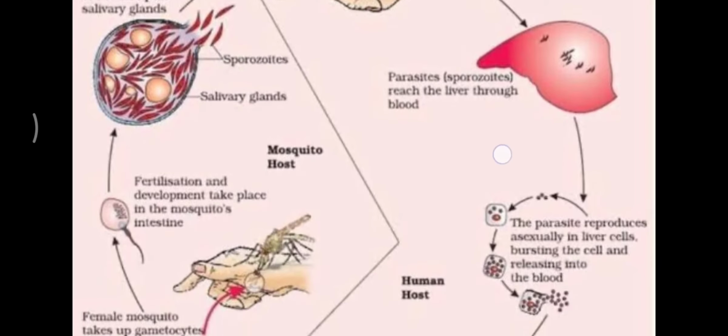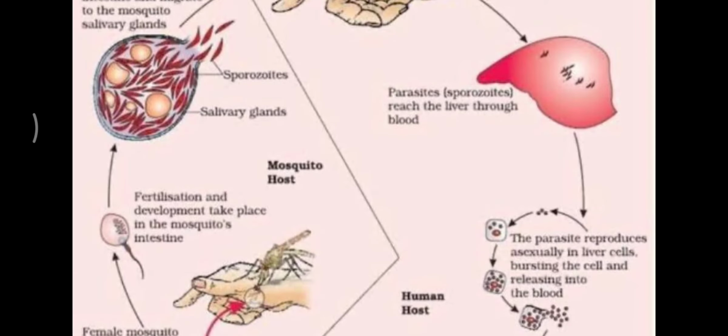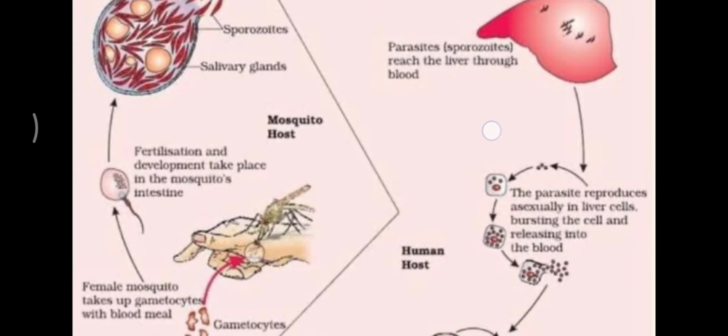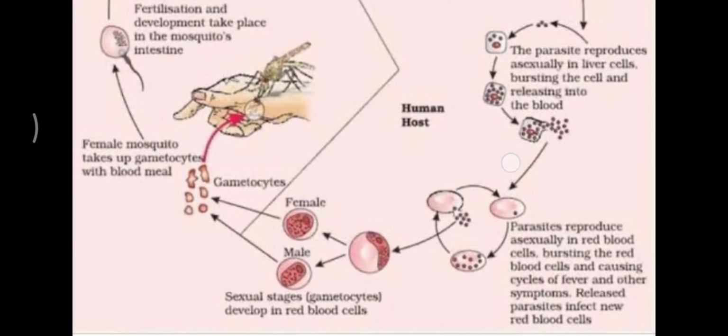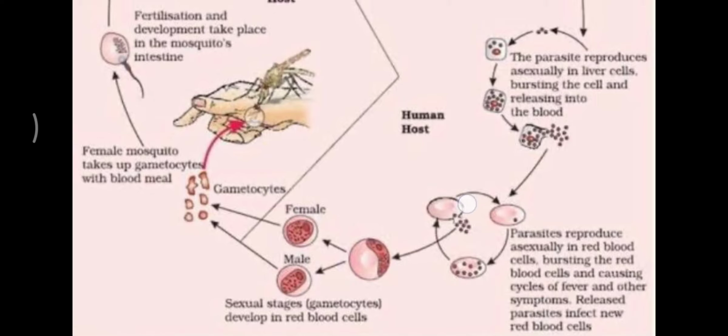In the liver, these parasites, that is the Plasmodium, multiply, and after multiplication they get into the red blood cells. In the red blood cells, they start causing the bursting of RBCs. As a result of the bursting of RBCs, a chemical known as hemozoin is released, and this hemozoin is responsible for chilling fevers, which is the most common symptom of malarial fever.